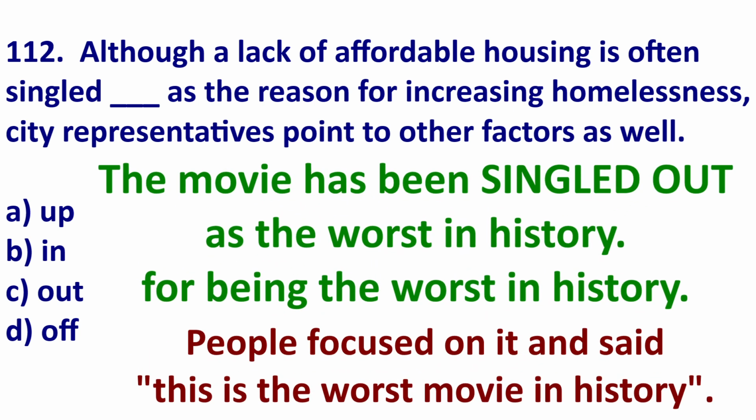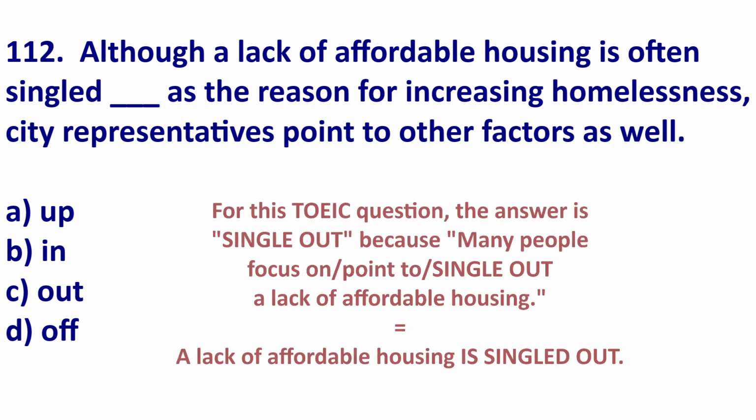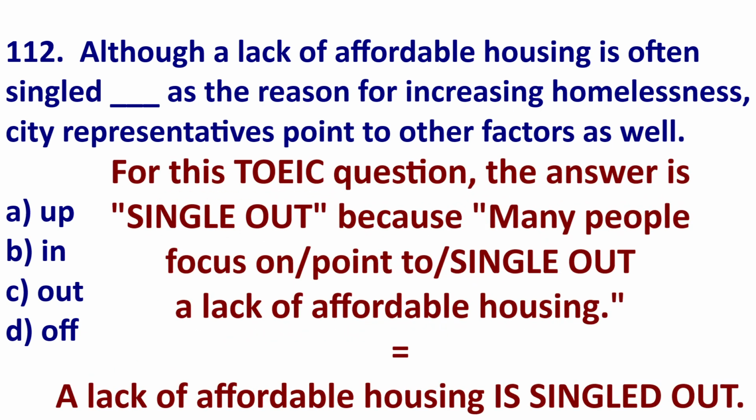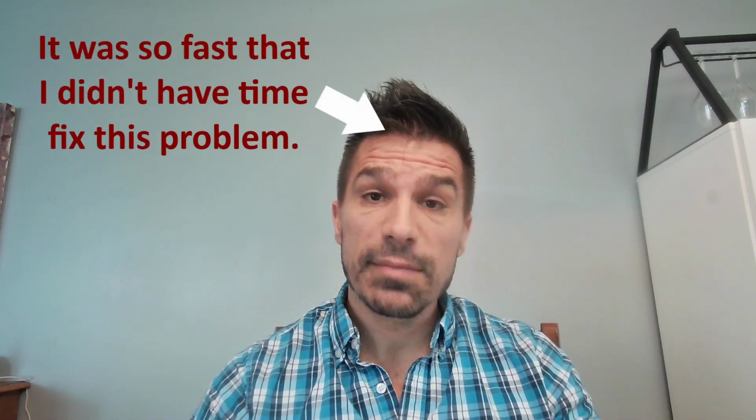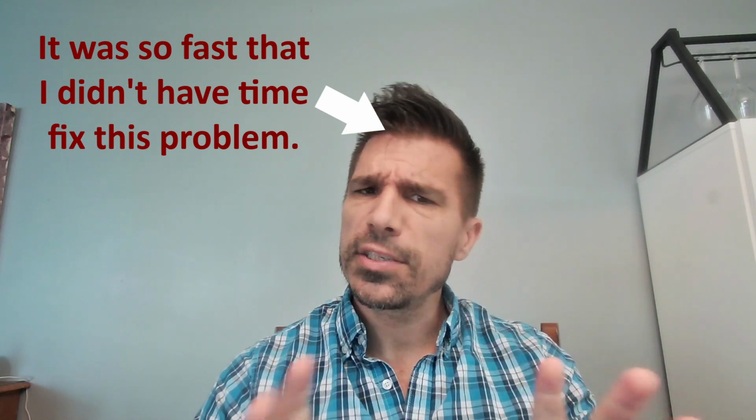Once again, if we look at one more example, the movie has been singled out as the worst in history. So people focus on it. They pay attention to it and say, this is the worst. Therefore, for this TOEIC question, the best answer is out. So, although a lack of affordable housing is often singled out as the reason for increasing homelessness, that means people focus on it. People say, this is the main reason. So, C.